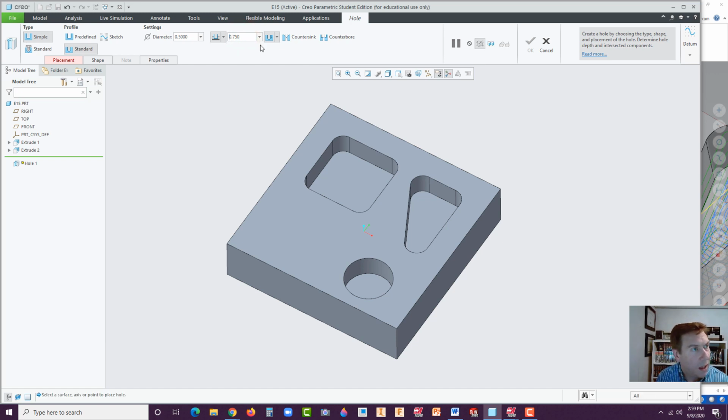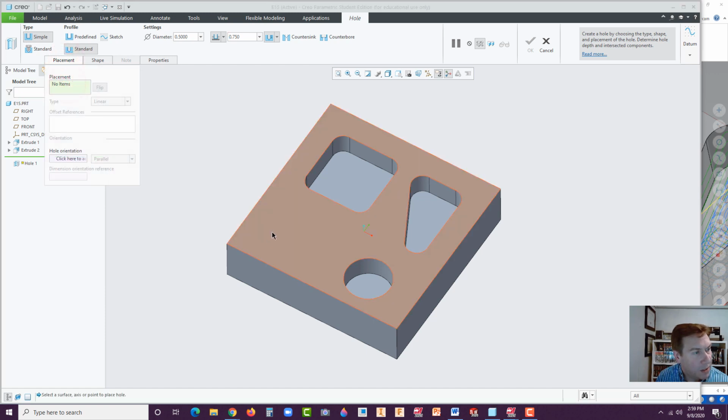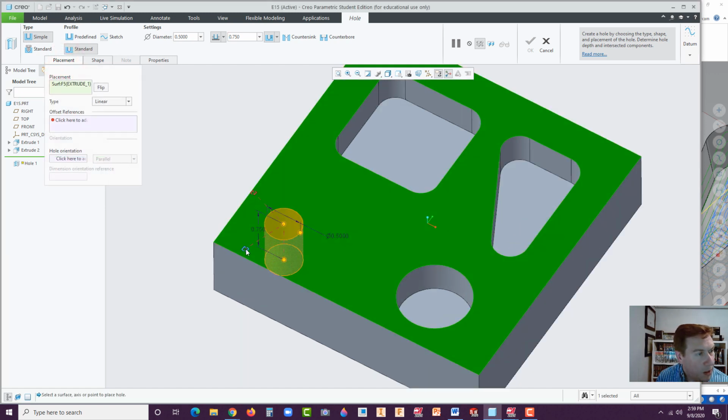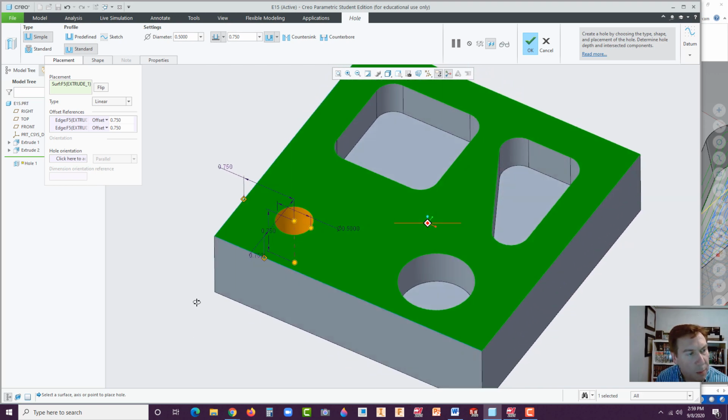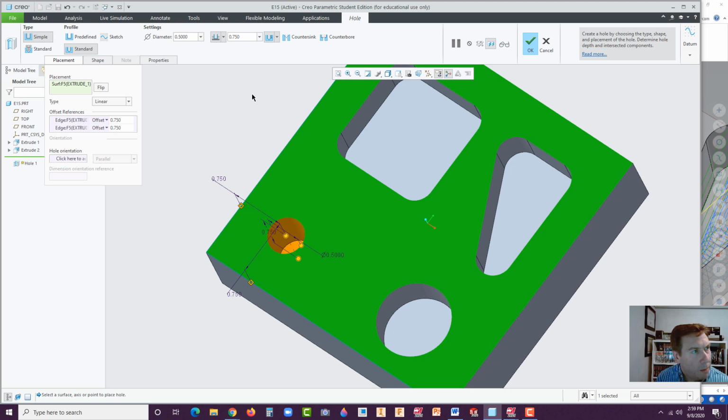I'm going to click on placement here, and let's go ahead and select this face. Now what we can do is drag this to this edge. And that first one is going to be 0.75. Okay, and then this to this edge, 0.75. Now we have our hole located. Okay, let's go ahead and hit the green check.